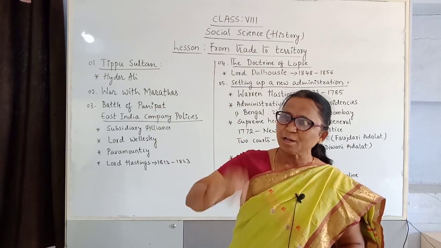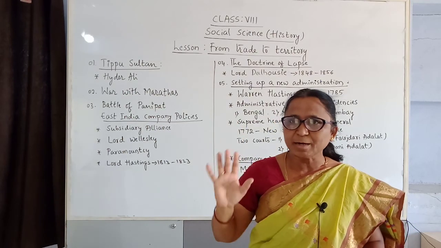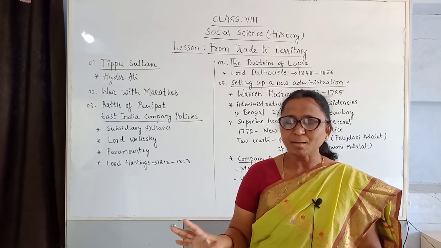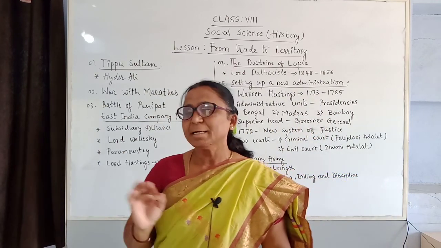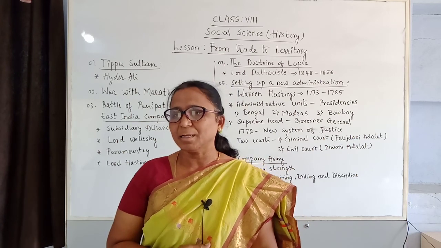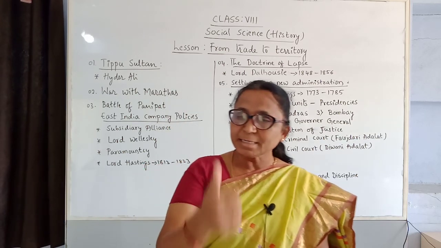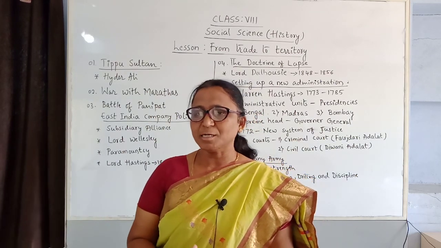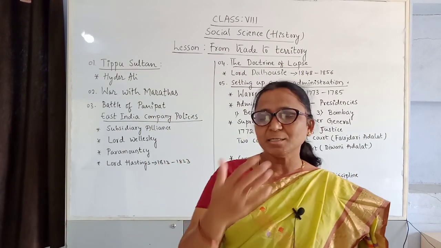The full supreme authority was there, and whatever order they gave, everybody had to listen. For example, Rani Kittur Chennamma suffered, and there was a battle between them, and they wanted to bring that territory under the Governor General. These are the policies they started.